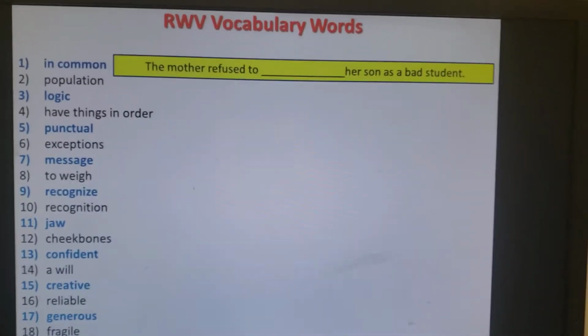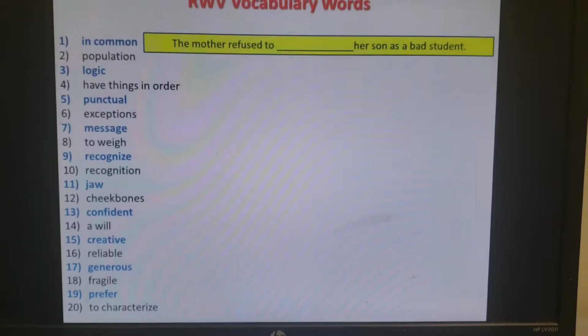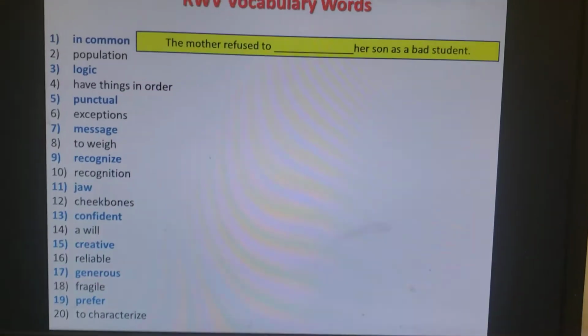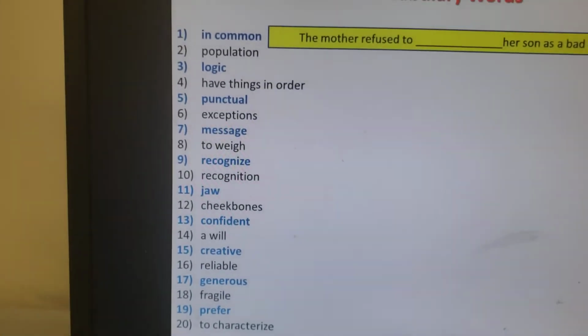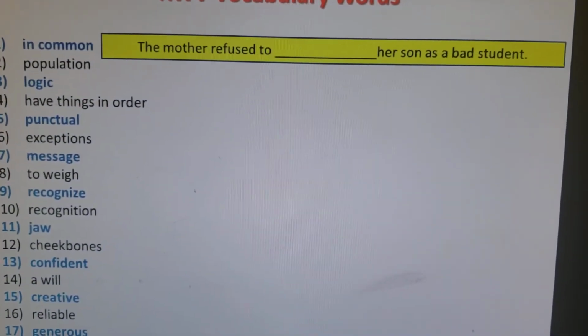See if you can put them in these sentences, okay? The sentences are not in order. So I want you to see if you can use the words here and put them in complete sentences.